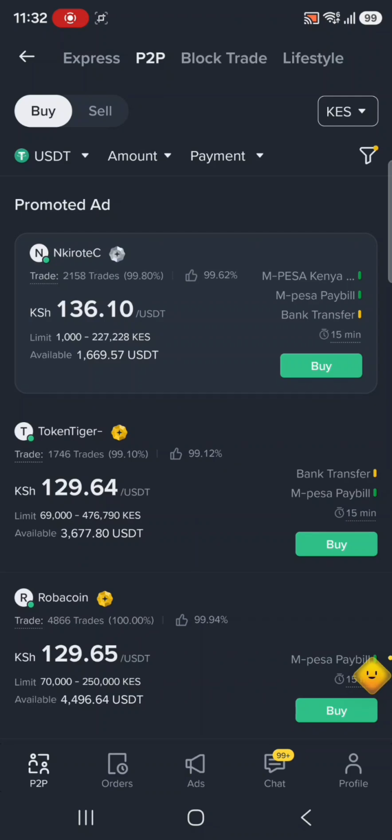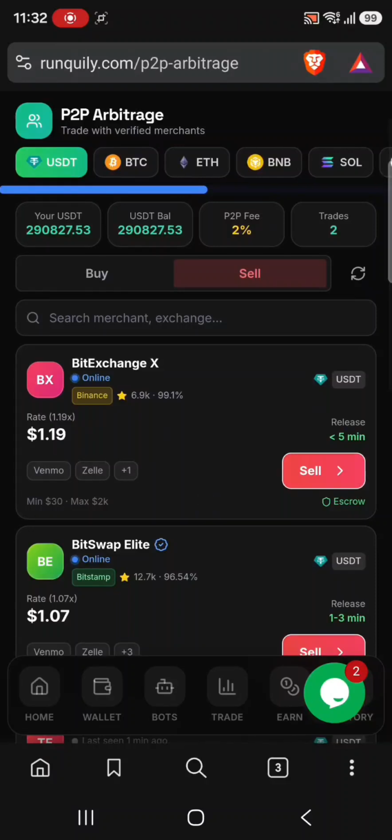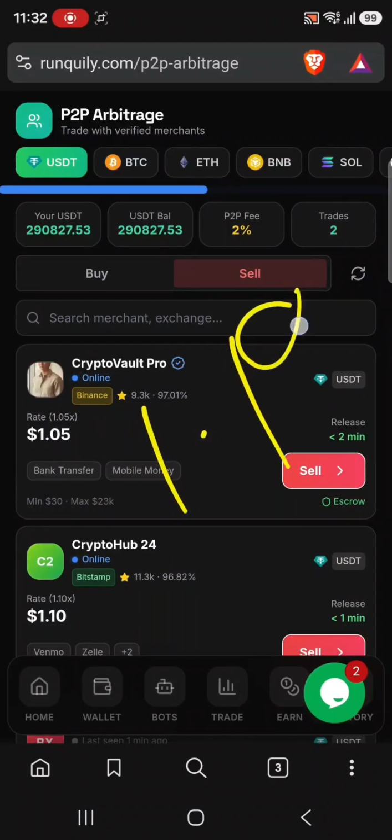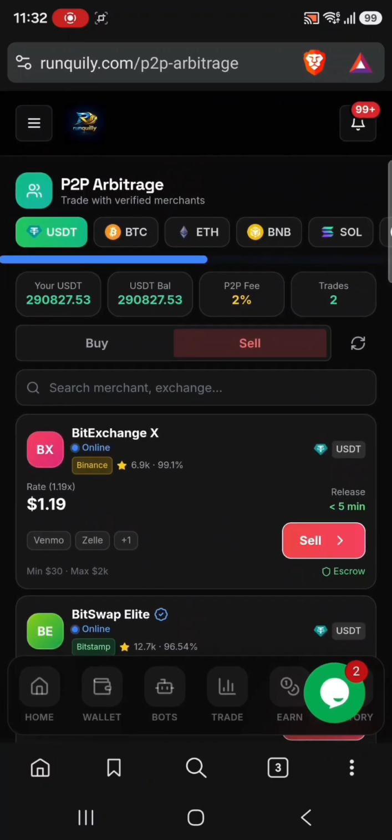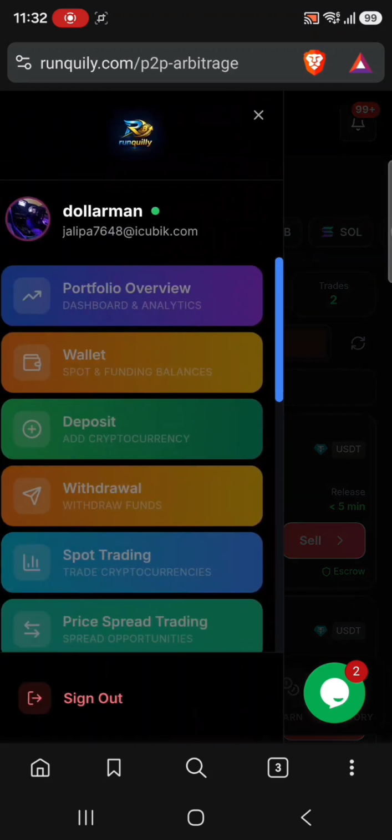For instance, you are buying in Binance, like in P2P here, you buy 1 USDT at a rate of 1.0 and you sell it here at a rate of 1.19. The profits will be sent directly to your Binance account. So no withdrawal, you just have to provide your Binance details, and that's how you make profits with crypto arbitrage trading. We are using ranquilly.com.